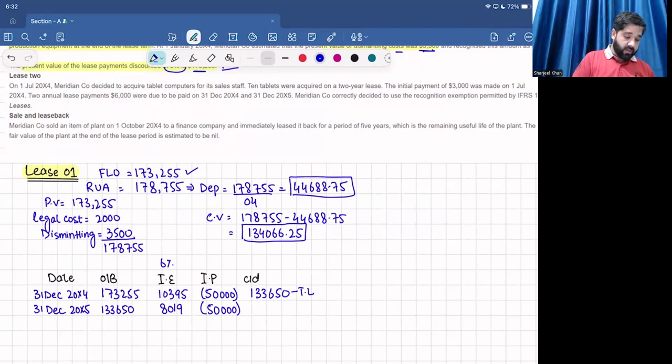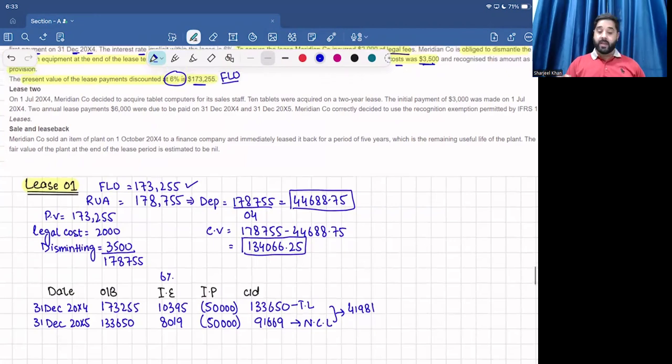And the closing balance will be 91,669. So it will be considered as a non-current liability, and the difference between these two will be the current liability, which is equal to 41,981. So it was all about lease number one.